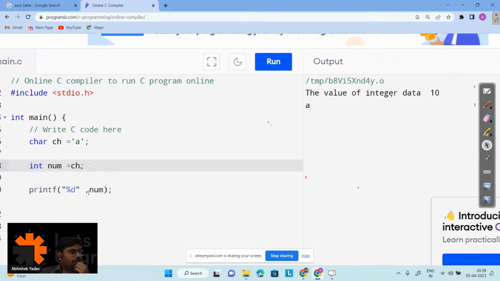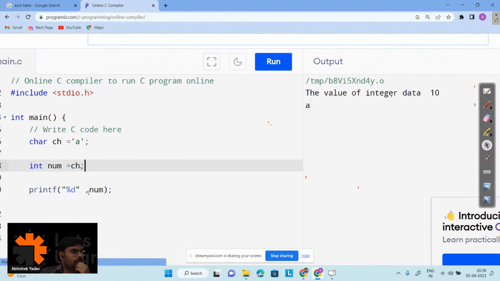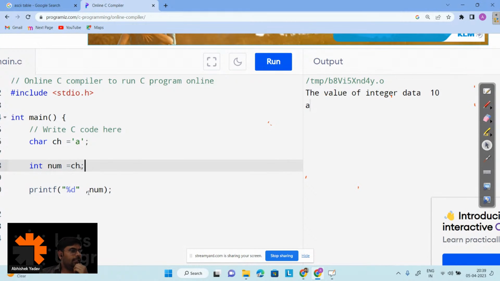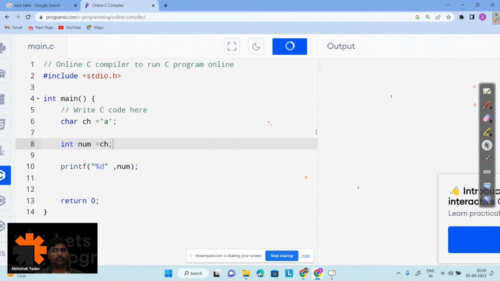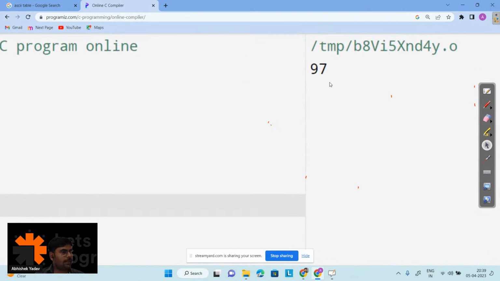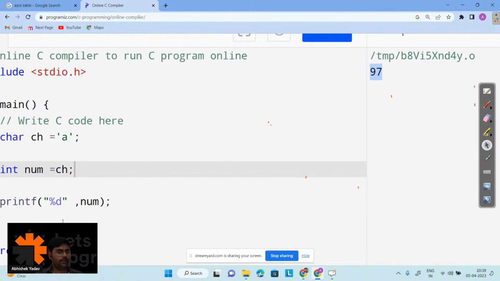So here I am getting a lot of different answers, right? Someone is saying 'ch', error, 97. Yeah, enter the number. Printf. Should I run the code? Yeah, let's see. So here what I am getting is 97 on the output screen.